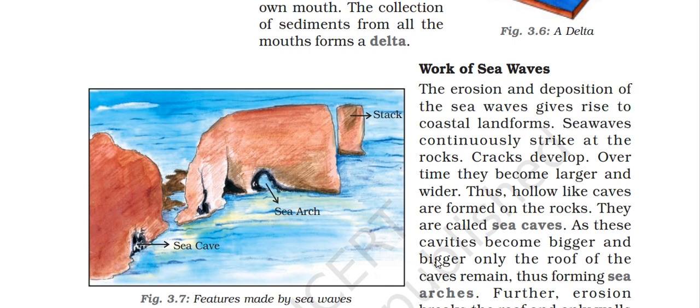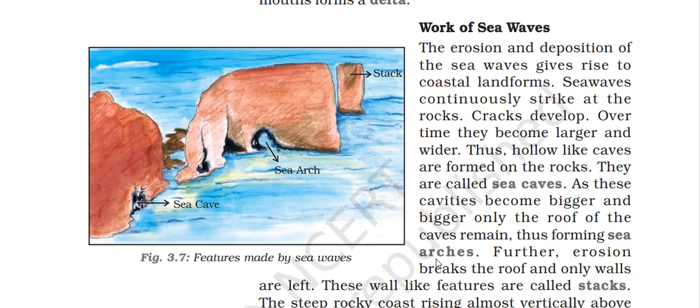Coastal landforms. Sea water continuously strikes at the rock, and cracks develop. Over time they become larger and wider. Thus hollow-like caves are formed on the rock. These are called sea caves. As these cavities become bigger and bigger, only the roof of the cave remains, thus forming, sea cave के बाद, sea arches. Passive roof बचेगा.